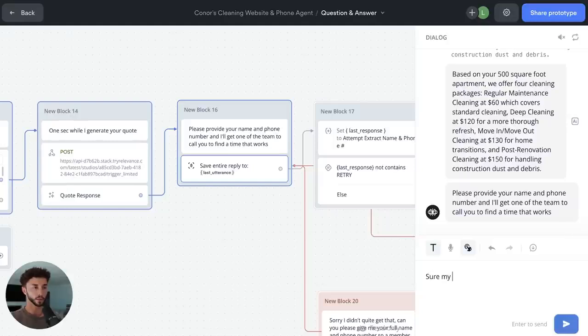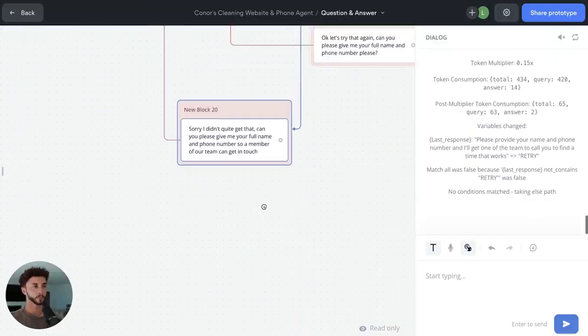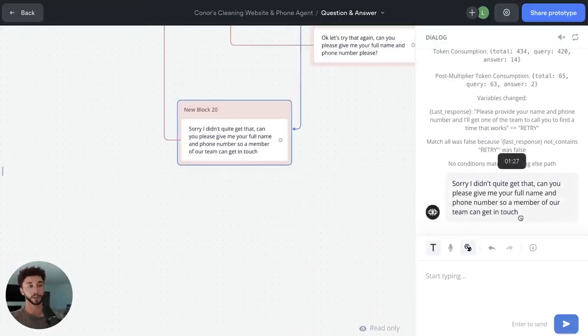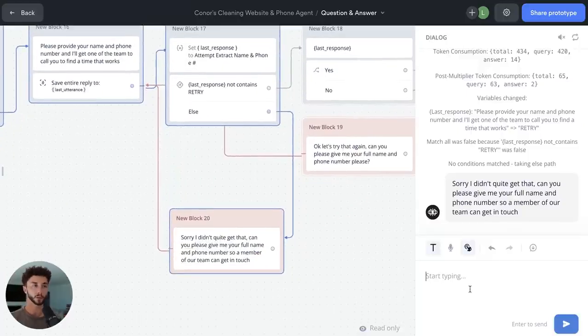Sure, my name is, and phone is. Boom. Sorry, I didn't quite get that. So it detected that it wasn't right. So we've got the retry output from this, which is what we wanted. Sorry, I didn't quite get that. Can you give me that again?